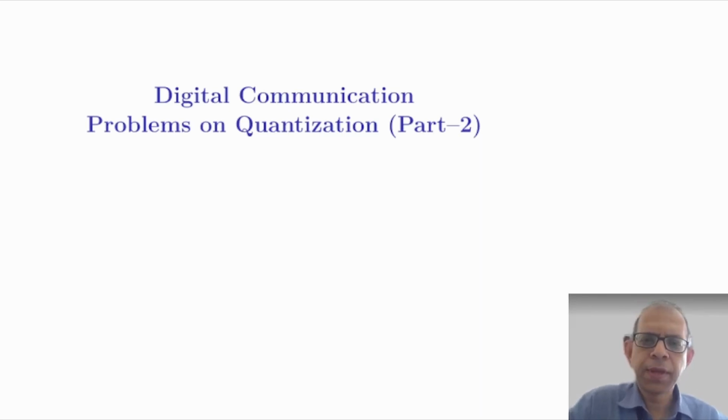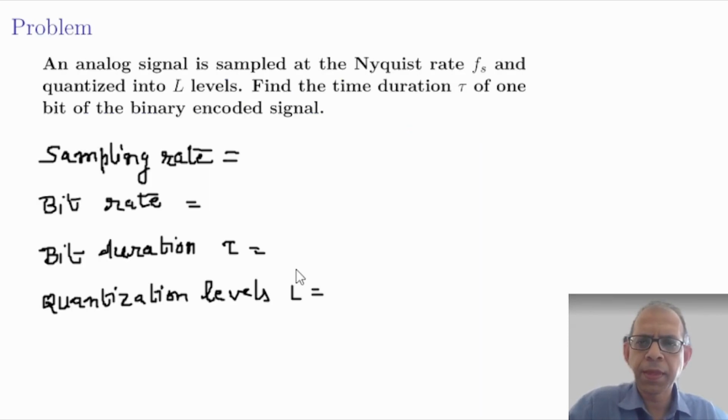Hello friends, let us solve two more problems on quantization. The first problem is as follows. An analog signal is sampled at the Nyquist rate fs and quantized into L levels. Find the time duration tau of 1 bit of the binary encoded signal.